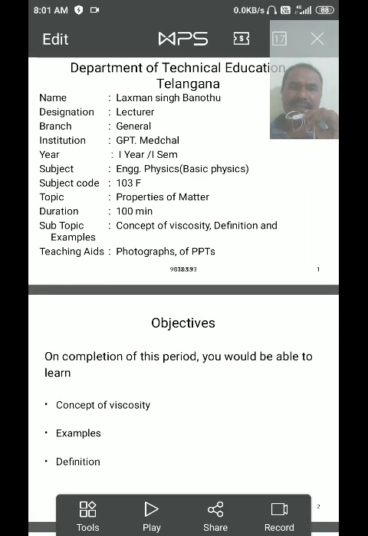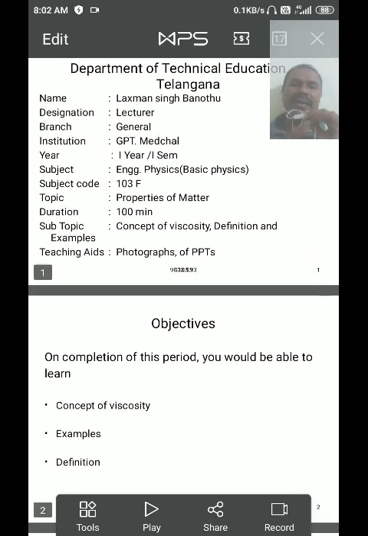We also explained surface tension based on the molecular theory, and we defined the angle of contact.